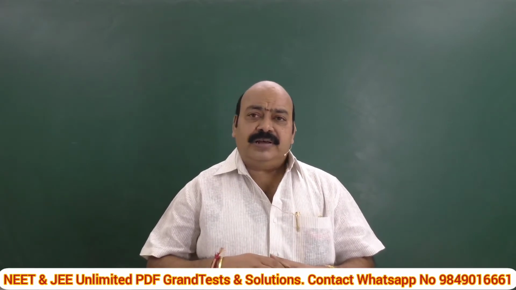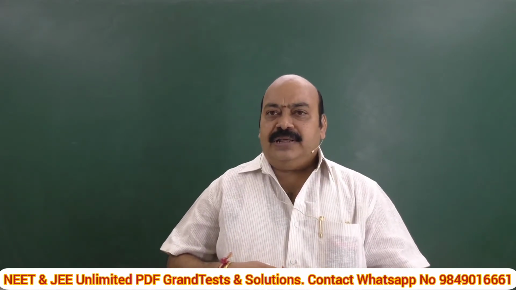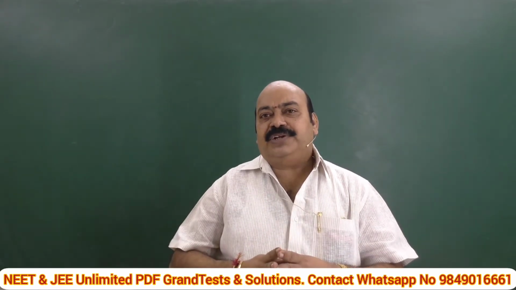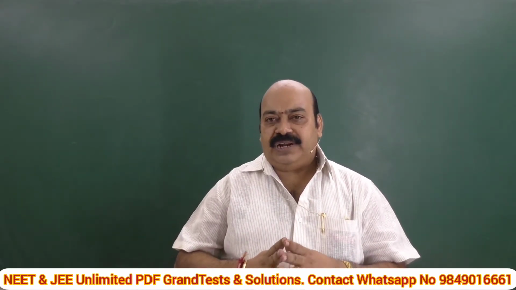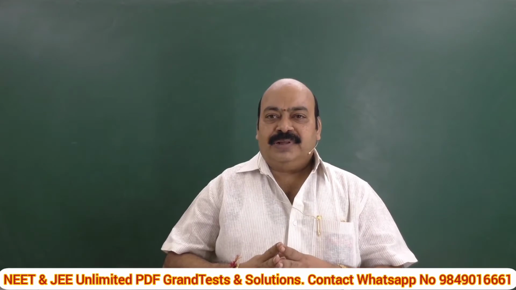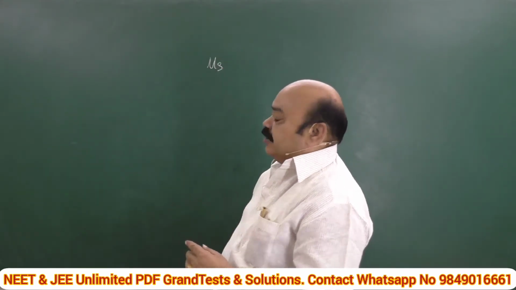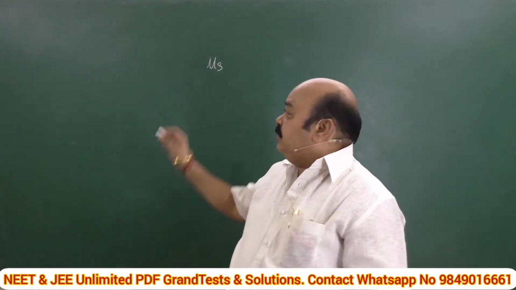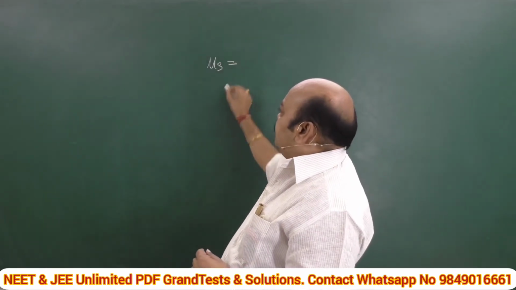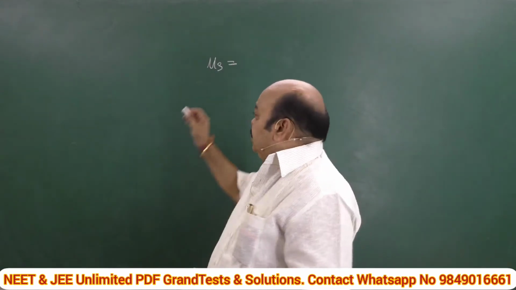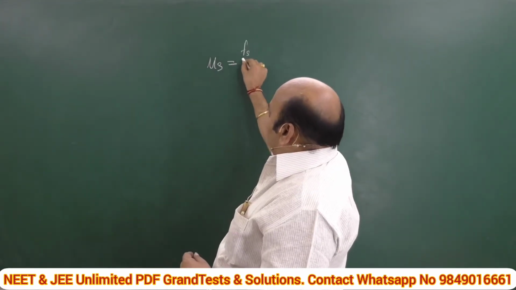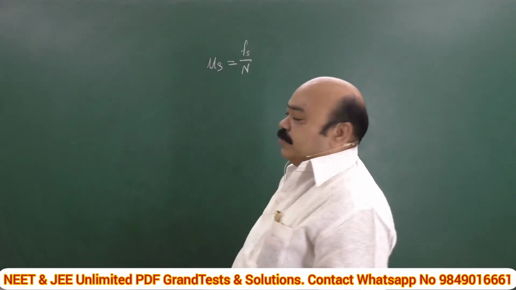Along with that, we defined the three coefficients of friction by name: coefficient of static friction, represented by mu s, which is defined as the ratio of static frictional force to normal reaction.